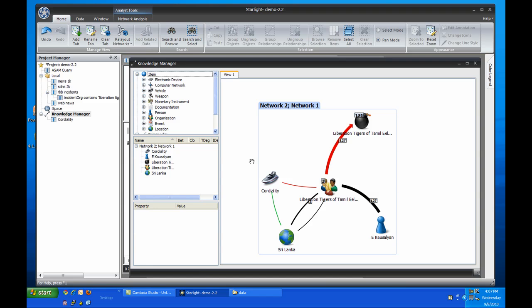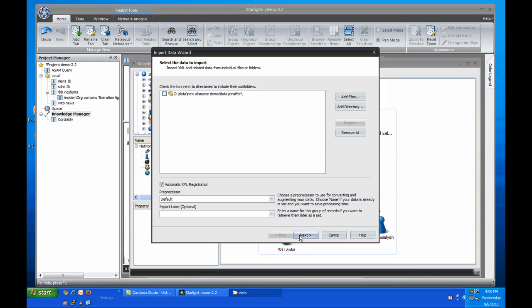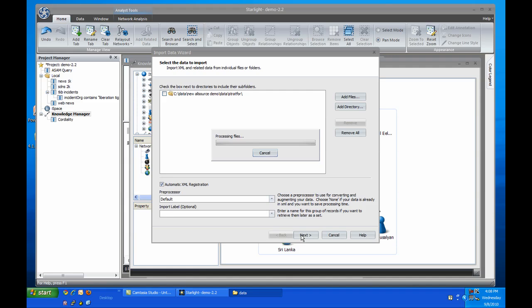As mentioned, I have about 120 finished analyses that I might be able to gain some more insight from. These are actually from the company's strategic forecasting and comprise about a year's worth of reports, just under 8 megabytes. I'll drop them on Viz and look for more information on LTTE. Viz is now looking through these files for entities it knows about and marking relationships between them so that when I add documents from the set to the Knowledge Manager, they'll automatically contribute all the various entities we're interested in to the chart.